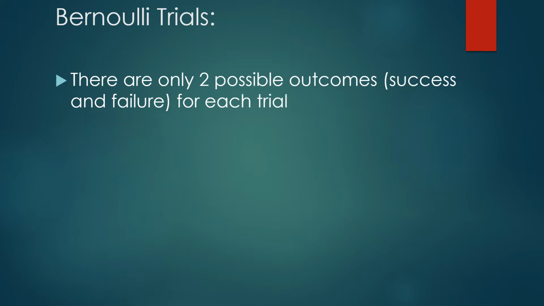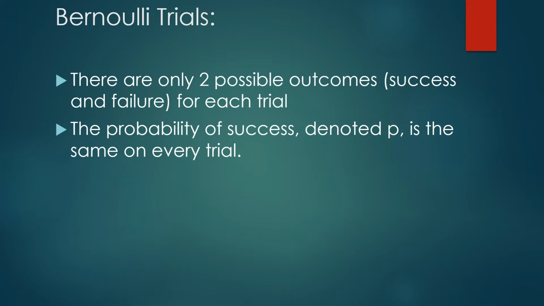So the first thing you need to notice is that we're actually doing what are called Bernoulli trials. What do Bernoulli trials look like? Well, there's only two possible outcomes, some kind of success and some kind of failure. So for us, that was winning the game or finding the golden ticket previously. And that's it. And the probability of success, little p, is the same on every trial. You have the same chance of winning every time. It doesn't change. You have your same chance of getting the golden ticket every time.